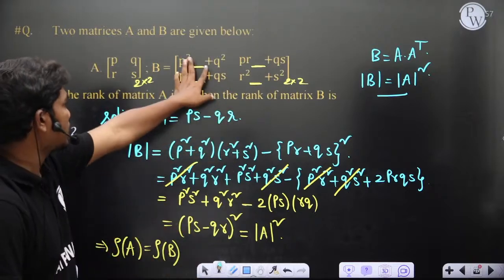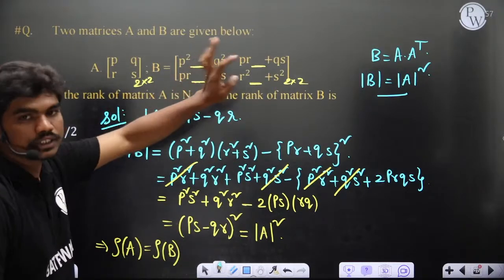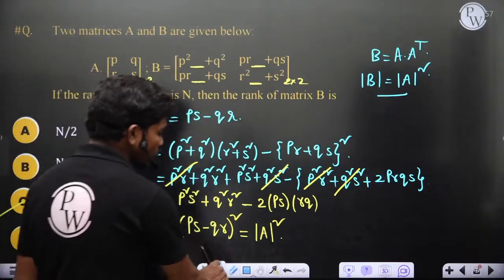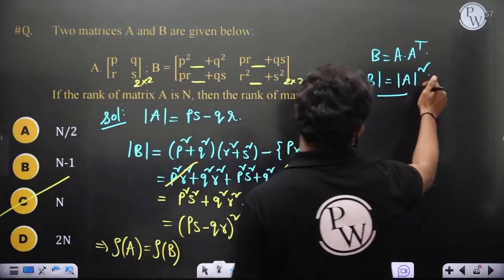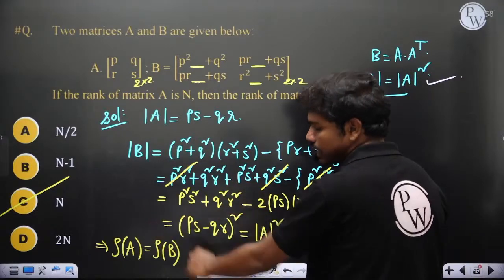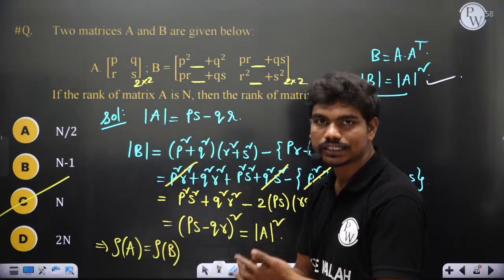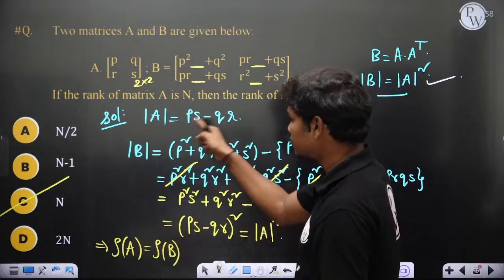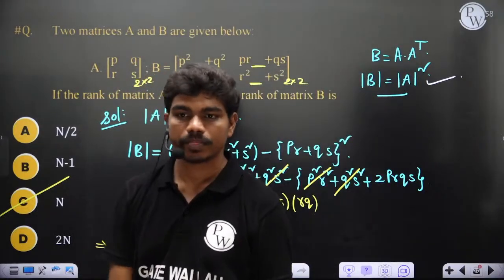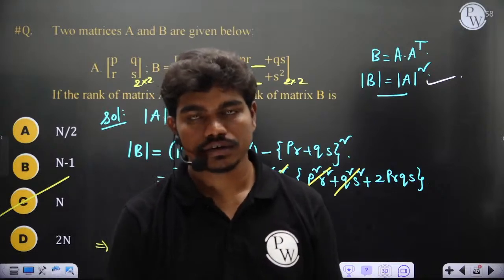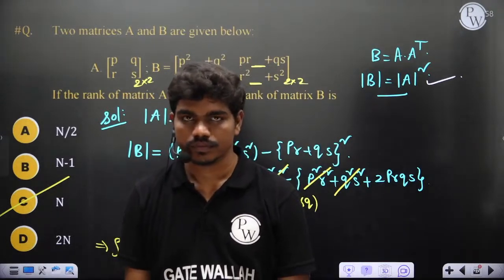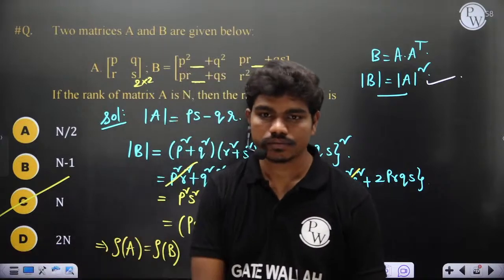Okay, no issue. I think some typing issue happened here, but it's okay. I'll make sure there are no typing errors. So det B is equal to det A whole square. If you have this, then ultimately you can decide that rank of A and rank of B will be mutually the same, because they depend on the same term, PS minus QR, or basically the determinant of this matrix. Okay, fine. Is this clear to all of you? Did you understand why this is n?